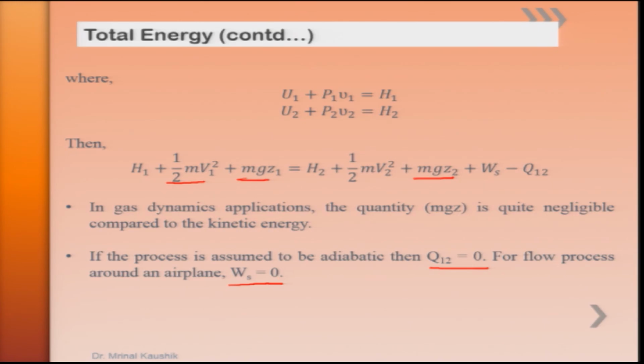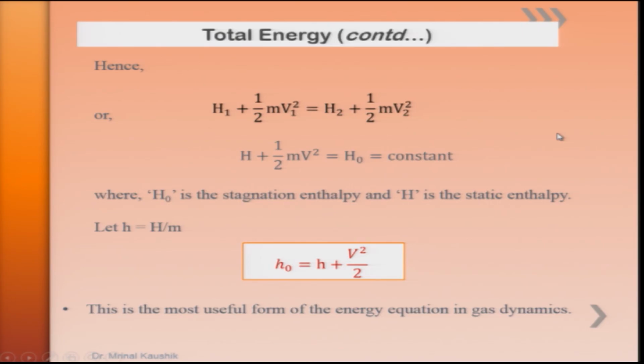Under this, the equation reduces to the following form: H1 plus 1 by 2 m v1 square is equal to H2 plus 1 by 2 m v2 square. That means H plus 1 by 2 m v square, which can be designated as a new variable H naught, is essentially constant, and this H naught is termed as stagnation enthalpy and H is termed as static enthalpy.